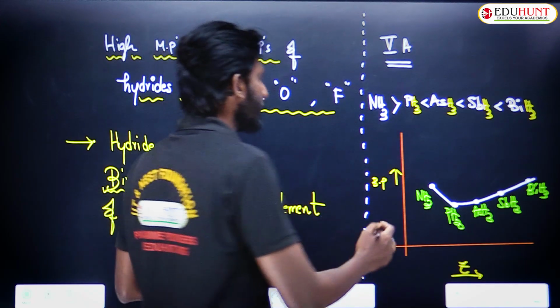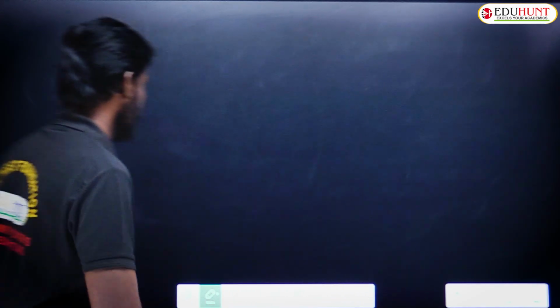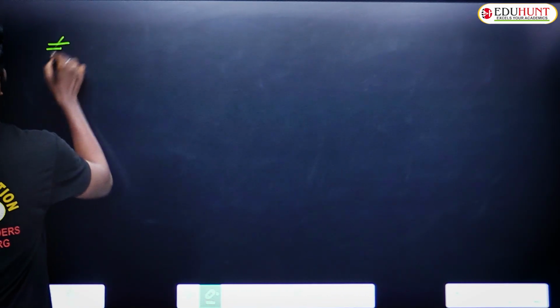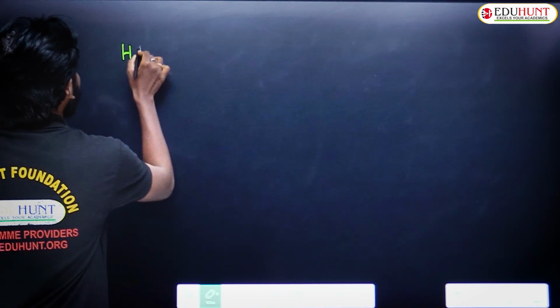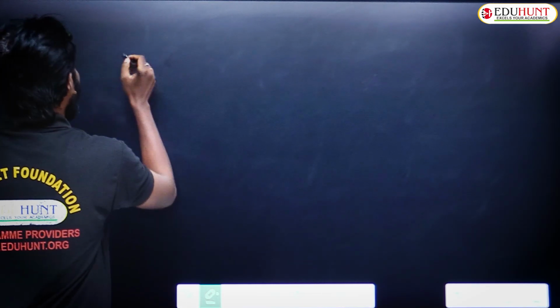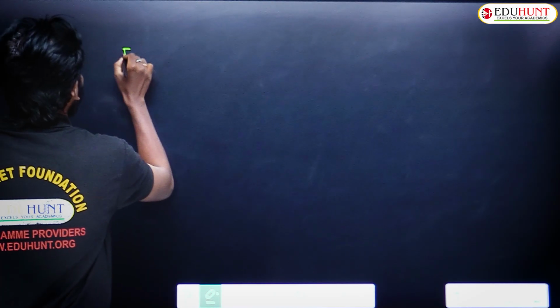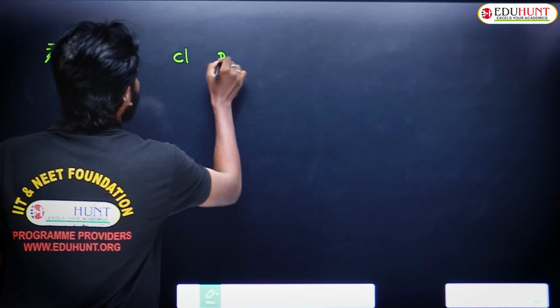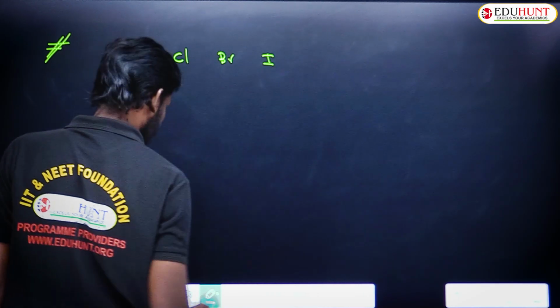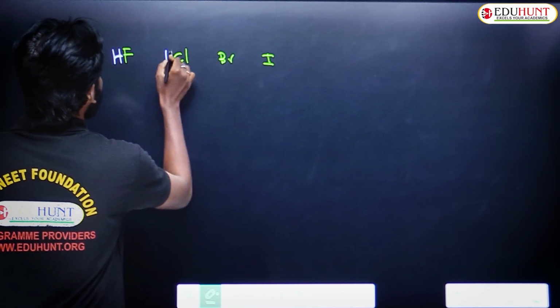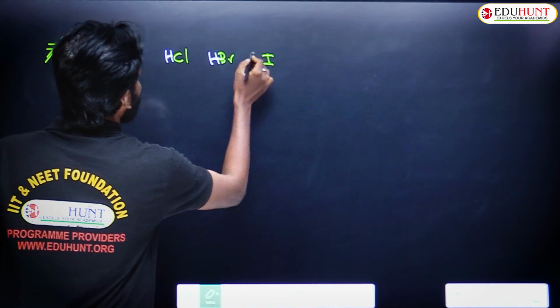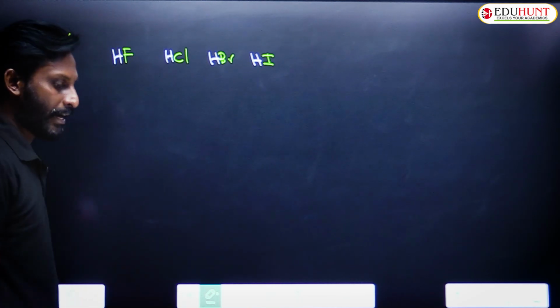Let me take the next page. The boiling point order of the hydrides of 17th group elements. First, the 17th group elements: fluorine, chlorine, bromine, iodine. HF, HCl, HBr, HI are the hydrides.